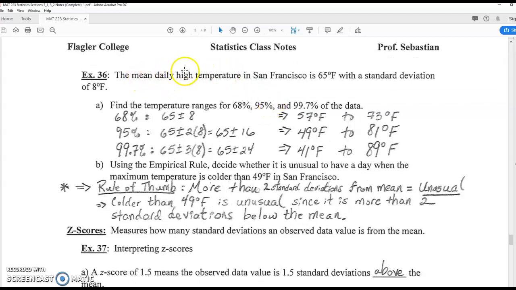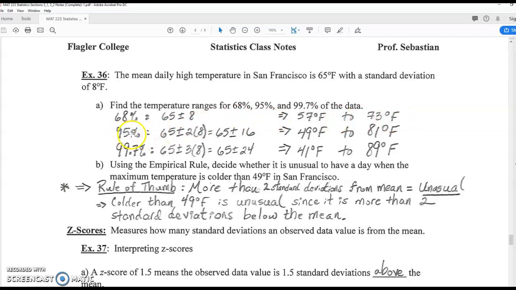So for example, let's say the mean daily high temperature in San Francisco is 65 degrees Fahrenheit with a standard deviation of 8 degrees Fahrenheit. And so we're assuming it's unimodal symmetric. We want to find the temperature ranges for 68%, 95%, and 99.7% of the data. So for 68% of the data, the mean is 65, the standard deviation is 8. So we add and subtract one standard deviation, 8. So 65 plus 8 is 73. 65 minus 8 is 57. So 68% of the days in San Francisco should be between 57 degrees and 73 degrees.